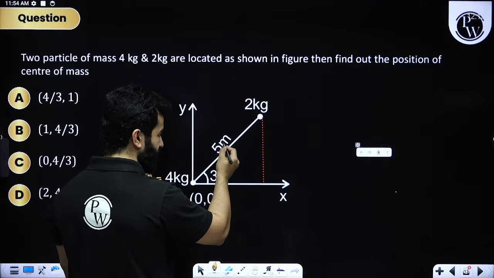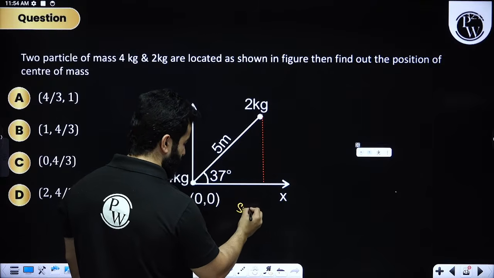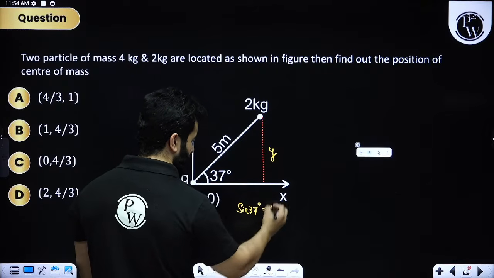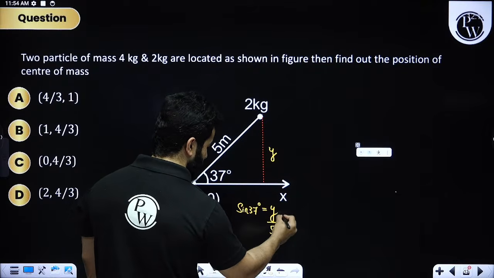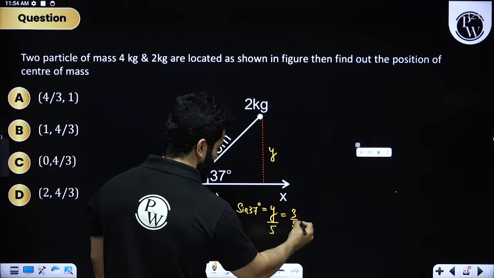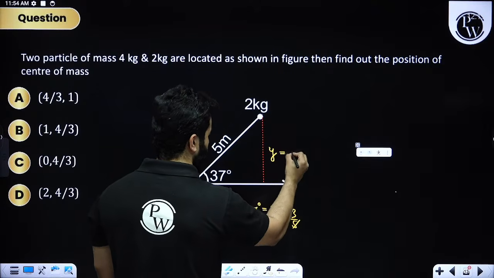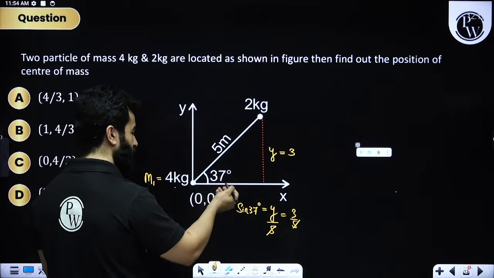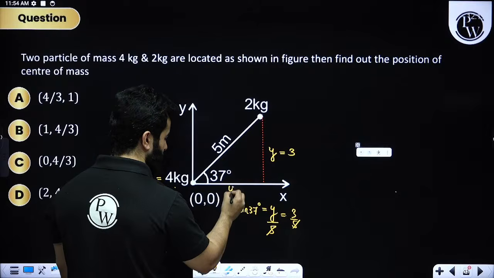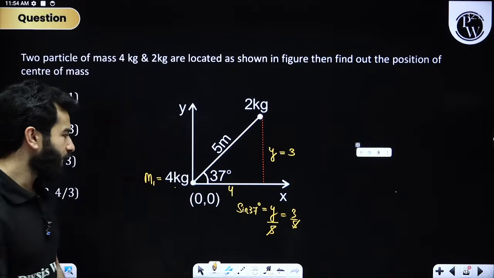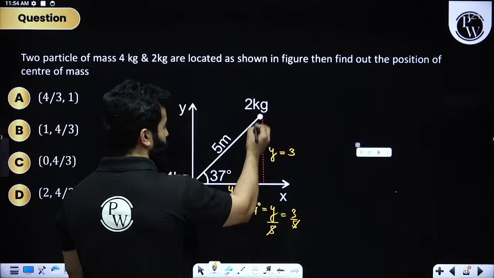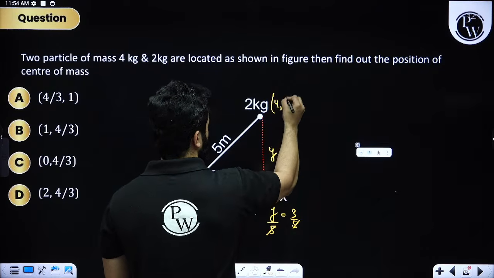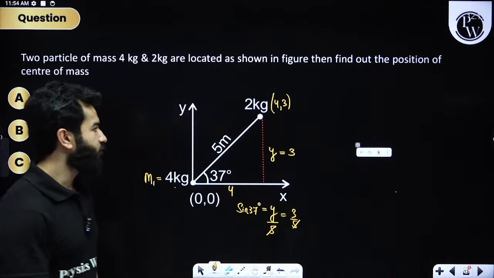This is sine 37, this is 5. We know that sine 37 will be perpendicular, and perpendicular is, mind you, y, divided by hypotenuse, which is 5, and sine 37 is nothing but 3 by 5. So this becomes 3, right? Obviously you can quickly do it by simply saying tan 37 is 3 by 4, and this is a triplet, I know that, right? So you can write this as 4. So the coordinates become 4, 3.